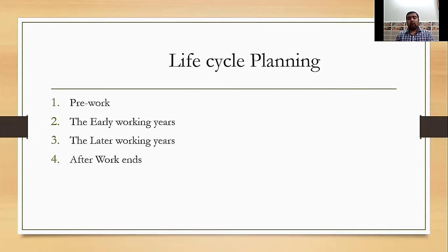After that, after work, the end age between 65 onwards, as your working years come to an end and your period will shift from saving to living off your saving. At this stage you will need to decide when you stop working. The decision to stop working will influence how long your saving will last, as the more number of years you work, the more will be your saving.